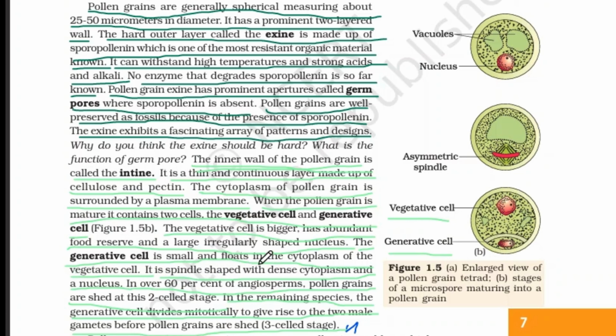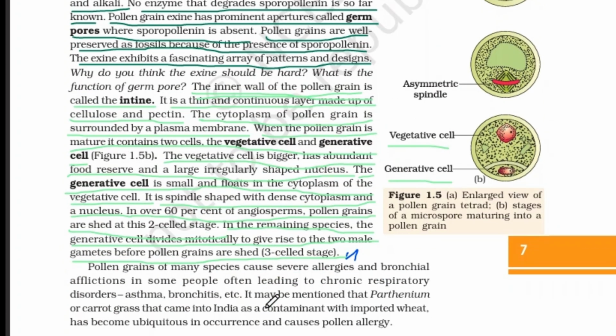It also has a large irregular-shaped nucleus. The generative cell is rather small and floats in the cytoplasm. It is spindle shaped, and has dense cytoplasm and a nucleus.